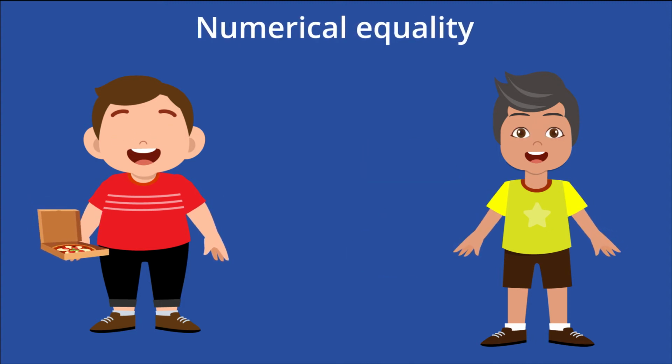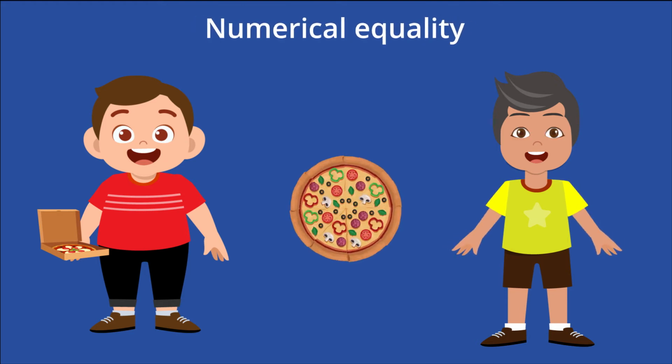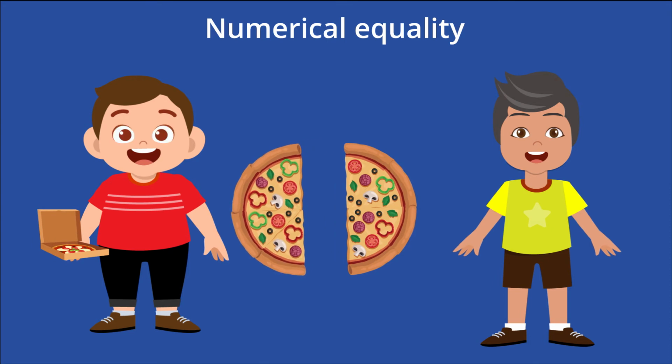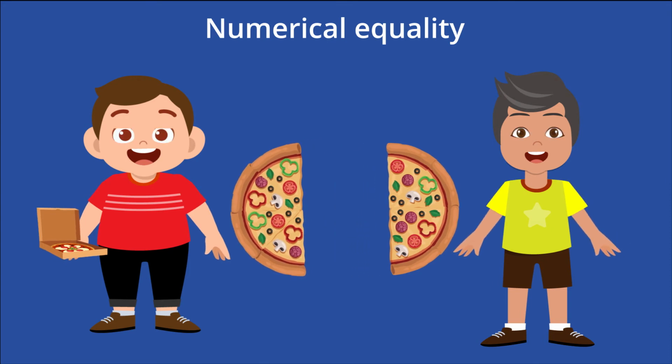Numerical equality, on the other hand, is just as the name suggests. Goods are distributed in equal numbers to all individuals. Numerical equality does not consider the relative need of the recipients of the goods. It simply distributes the same amount of good to everyone, irrespective of other factors.